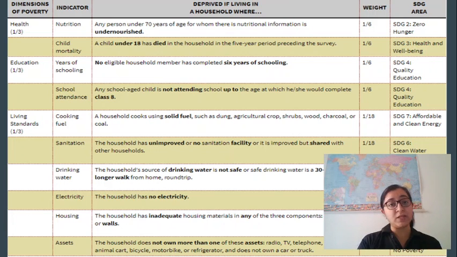So these two dimensions we have covered, and we have also discussed the four indicators of which the index is finally made up.